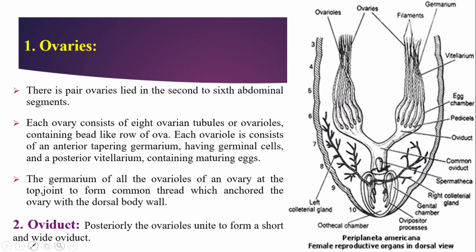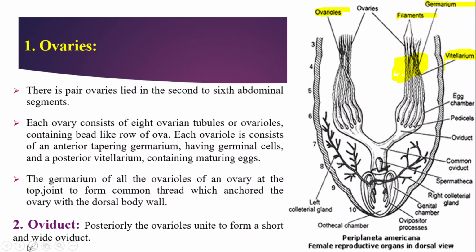I will again highlight these structures so that you can very nicely find the organs. See, these are filaments. These are germarium. These are vitellarium. And these are ovarioles, both the ovarioles here. This fibrous part is the germarium.